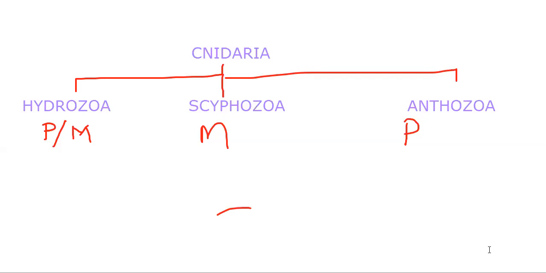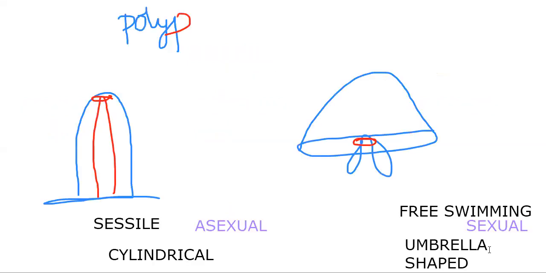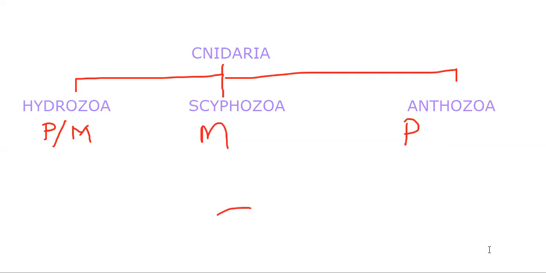That means I said the polyp is the sessile, cylindrical form, and the free-swimming, umbrella-shaped form is the medusa. And we said Hydrozoa has both polyp and medusa, Scyphozoa has only the medusa form, and Anthozoa contains only polyp forms. Okay. Next, we need to go for some special features here. In some cases we'll find polyp